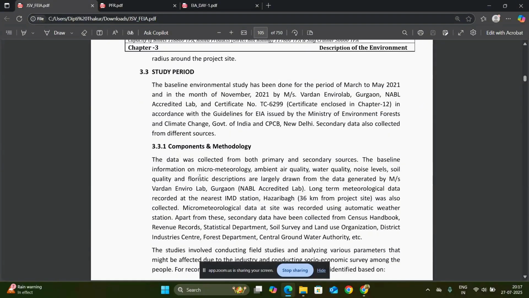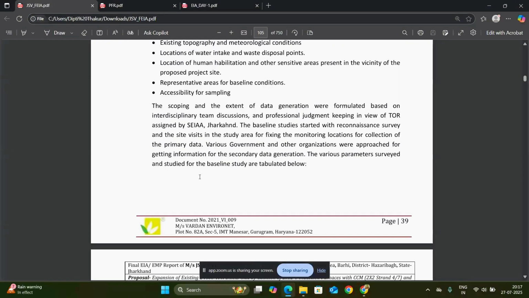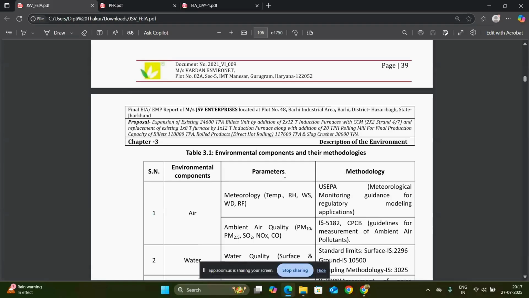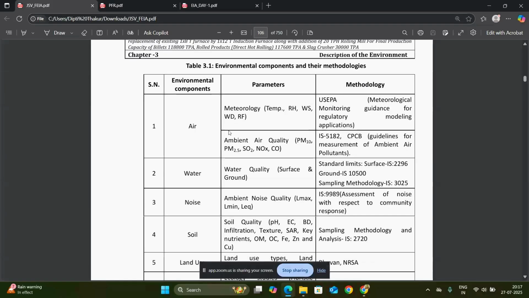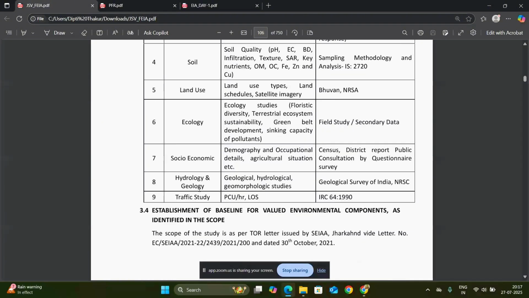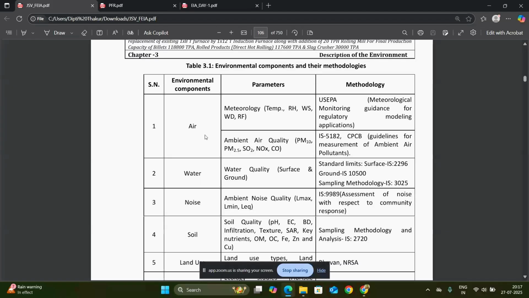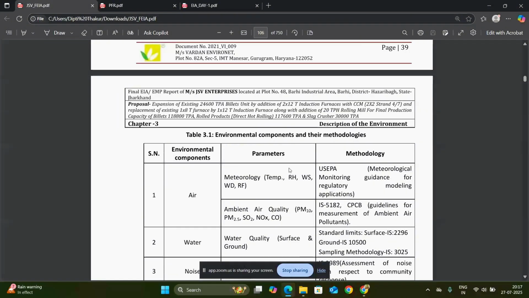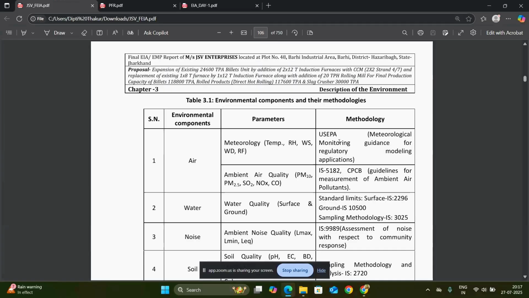So the study area, again, the component and methodology of the study area, which is the environmental components and methodology. Here we can see the environmental components. We will take air, water, noise, soil, land use, ecology, hydrology, and their parameters. That means what we will take for air: meteorological parameters, temperature of that surrounding, the wind direction, the RF and PF, the wind direction of the area.